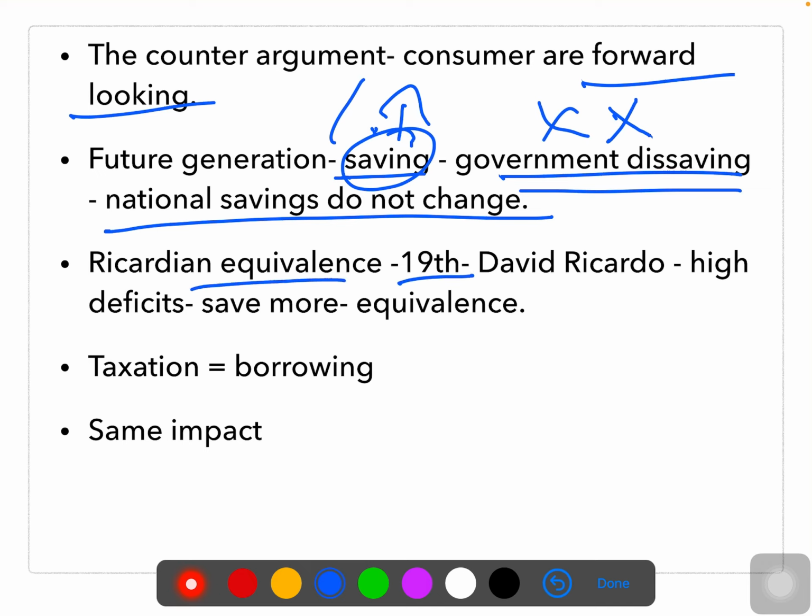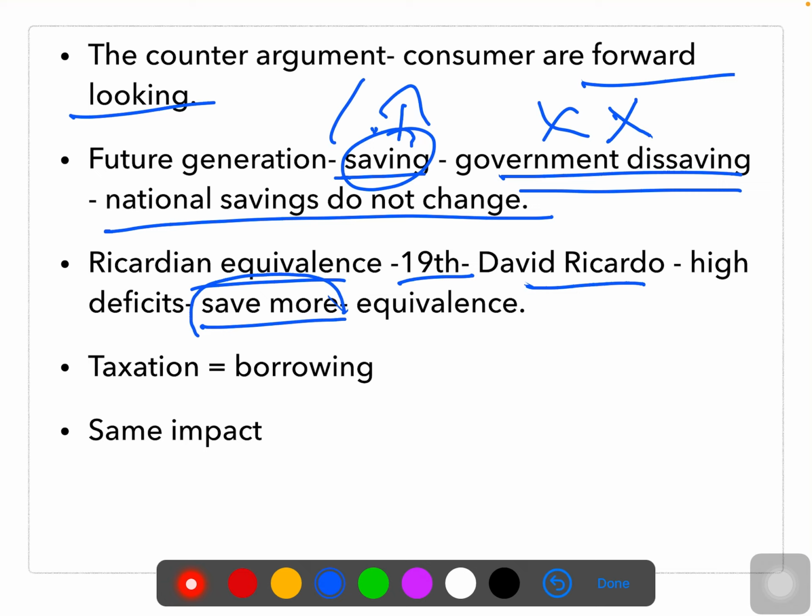From the 19th century, one of the economists, David Ricardo, came with this particular view. He was the first one to argue that in the face of high deficits, people save more. In this situation, when high deficits are there, people are going to save more and more money because they think that in future we're going to face a problem.